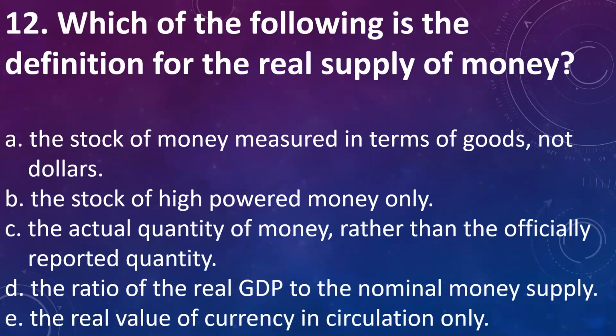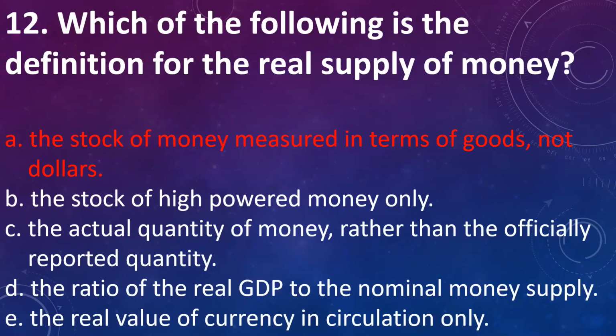Which of the following is the definition for real supply of money? A. The stock of money measured in terms of goods, not dollars. B. Stock of high-powered money only. C. Actual quantity of money rather than the official reported quantity. D. The ratio of real GDP to nominal money supply. E. The real value of currency in circulation only. The answer is A. The stock of money measured in terms of goods and not dollars is the definition for real supply of money.